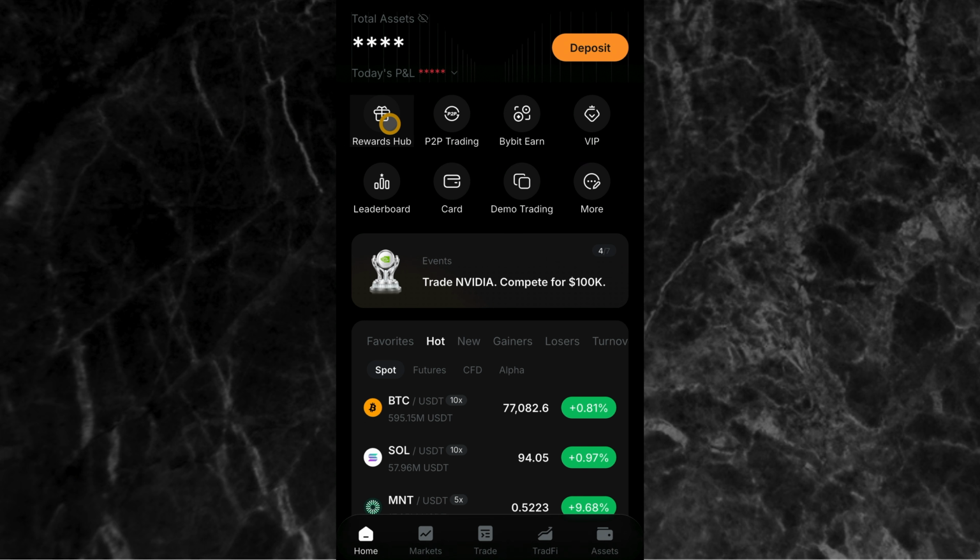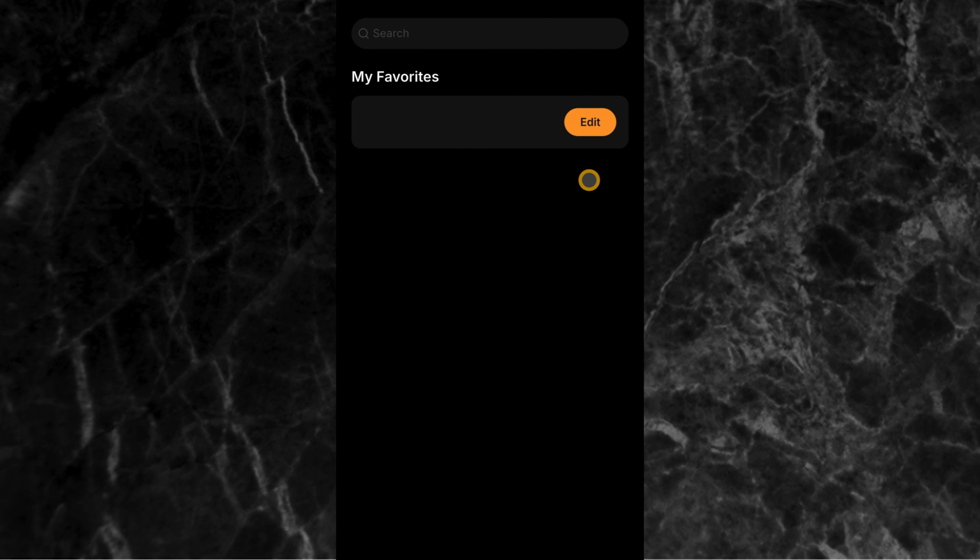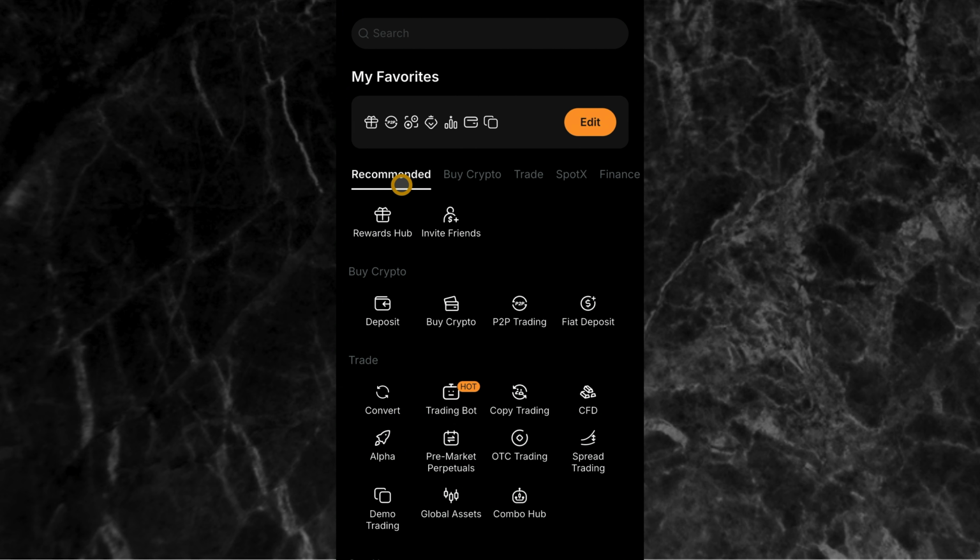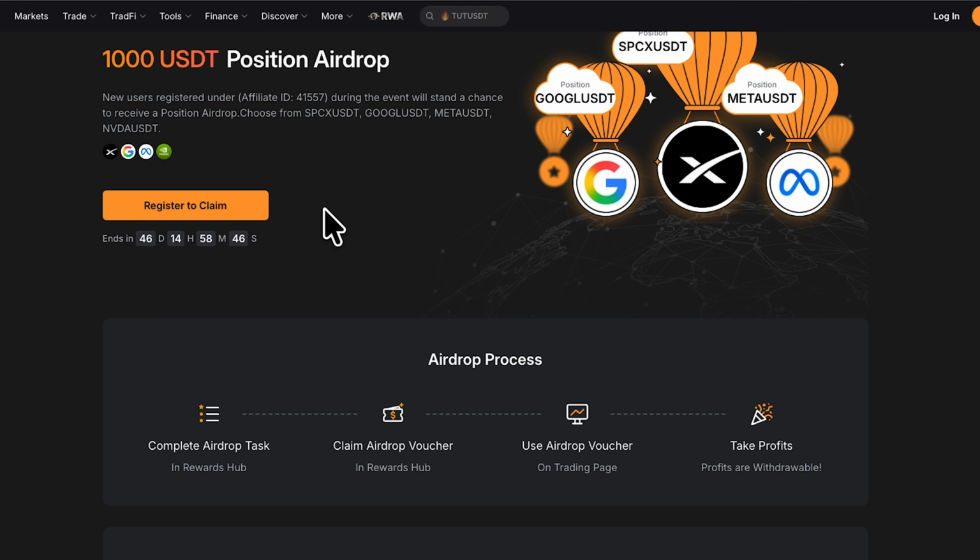And in case you are not seeing Rewards Hub right there, just come here to where you have More. Click on More right here, and then if you come here under Recommended, you will see where you have Rewards Hub. Just click on it and it will take you to the Rewards Hub page where you will see the tasks you have to complete. So that is how you can get to the Rewards Hub page, whether you are using the web version or the mobile app.